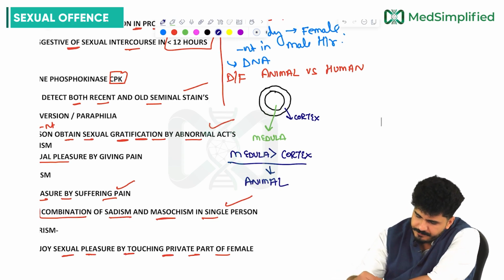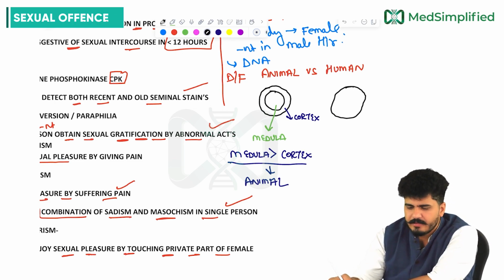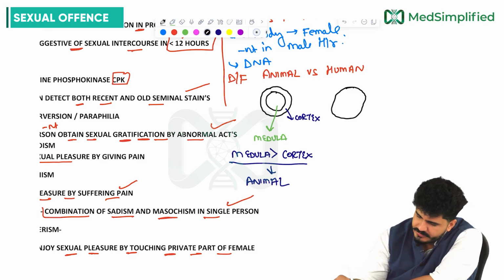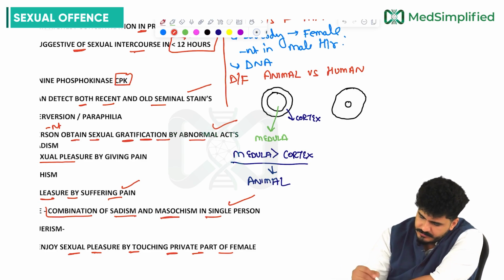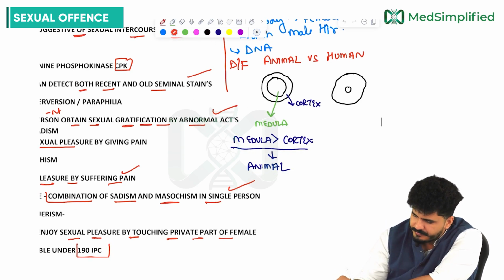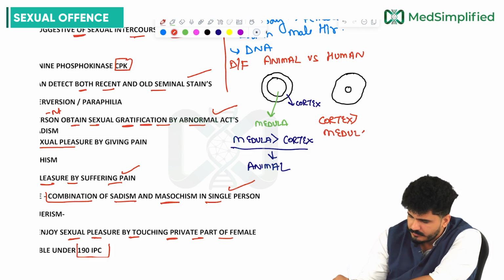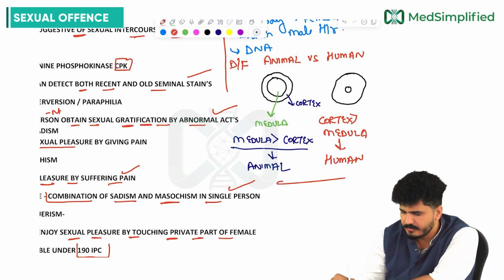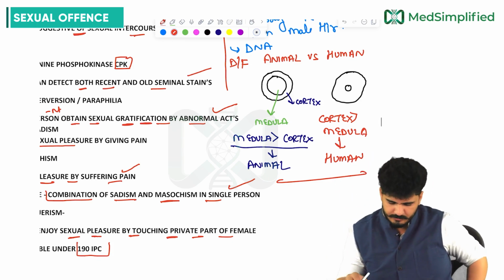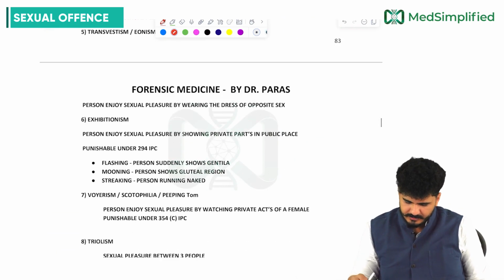Second is human. If I draw the hair again, my dear friends, you will see in the human the medulla is very small. So if the cortex is greater than the medulla, then the hair is of a human. My dear friends, now we'll come back to our topic.